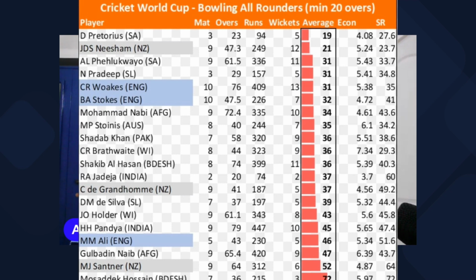Now, if you look at Dwayne Pretorius in this stat or Jimmy Neesham in this stat, their bowling average seems to be pretty impressive because number one, the prominent stat which we have to look at is the number of runs they concede to pick up a wicket.